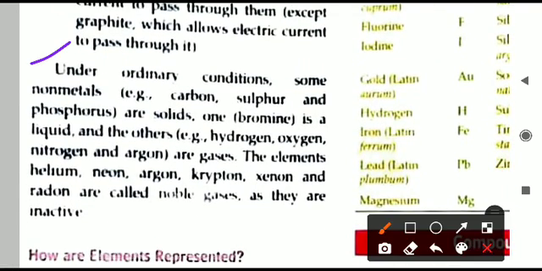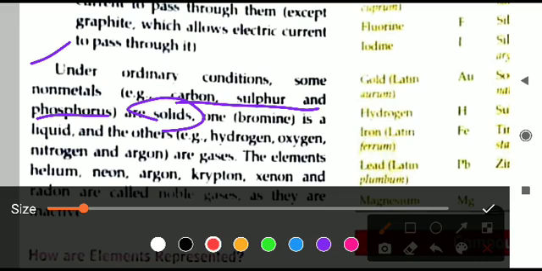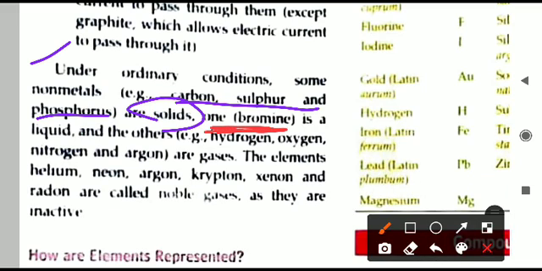Also we have done here, some examples are given like carbon, sulfur, phosphorus. These are solid non-metals. Then we are having only one non-metal which is liquid. What is that? This is also important. Bromine. Bromine is a liquid non-metal. Before that we have done mercury. Mercury is a liquid metal. Bromine is a liquid non-metal. Otherwise, all the non-metals, hydrogen, oxygen, nitrogen, argon, all these are gases only. Only very few solids and only one liquid is there in the non-metals.